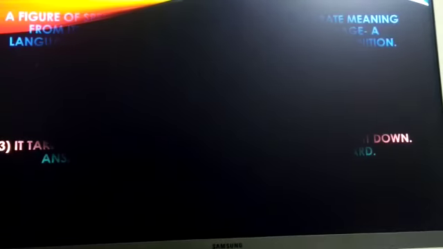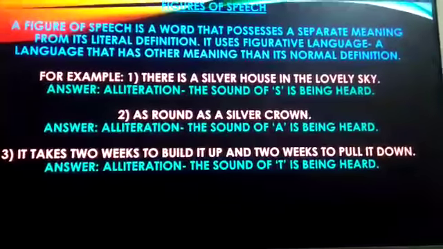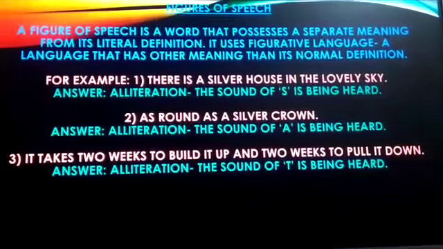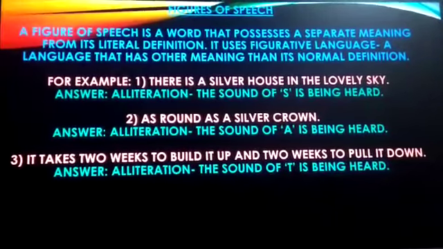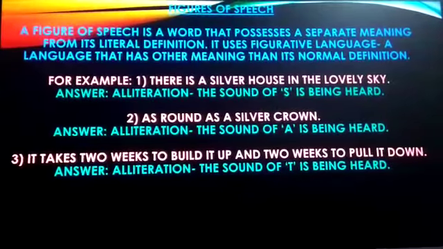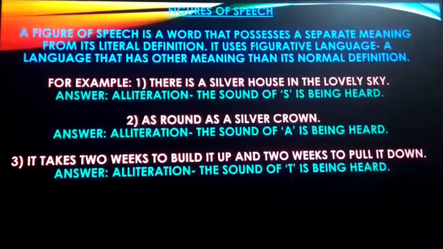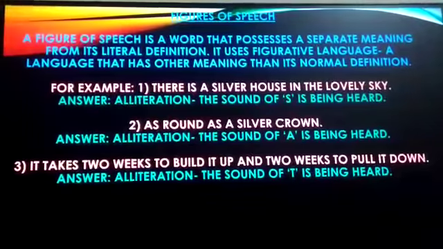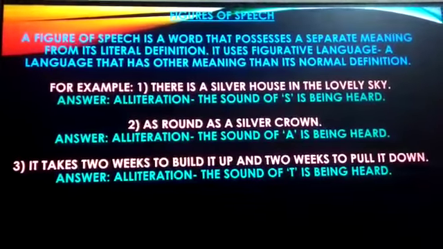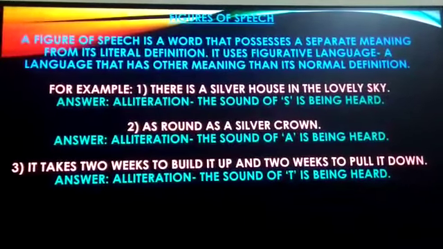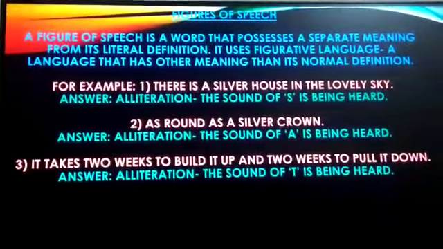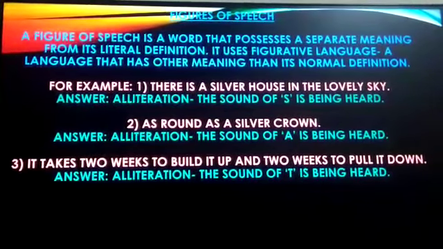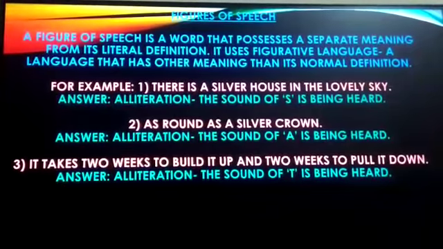Now students, let us see the figures of speech. Figure of speech is a word that possesses a separate meaning from its literal definition. That means the figure of speech has a different meaning other than the normal definition. Let us look at some examples from this poem. For example, there is a silver house in the lovely sky.